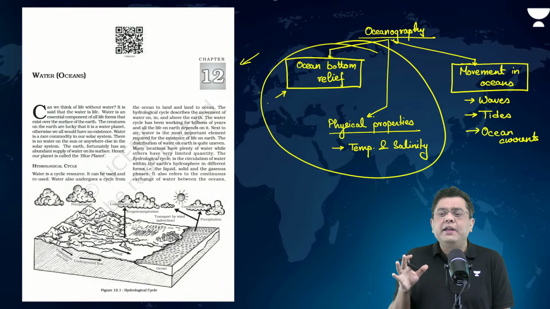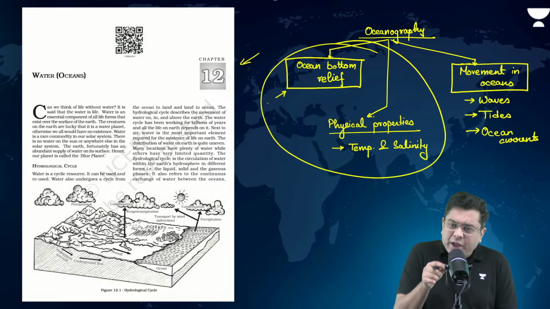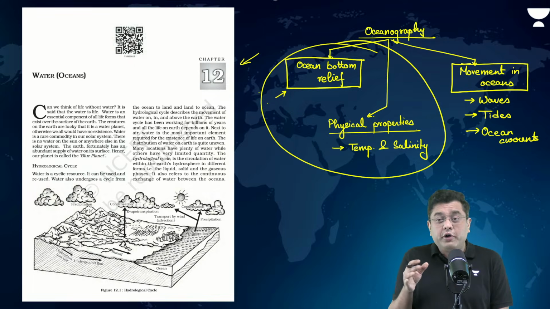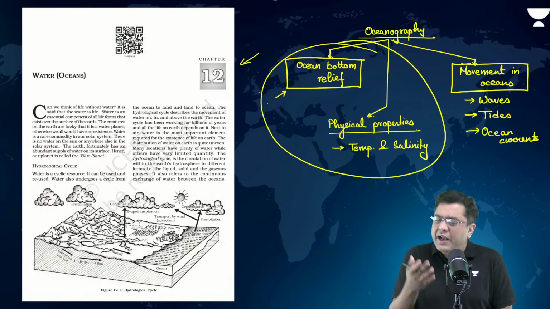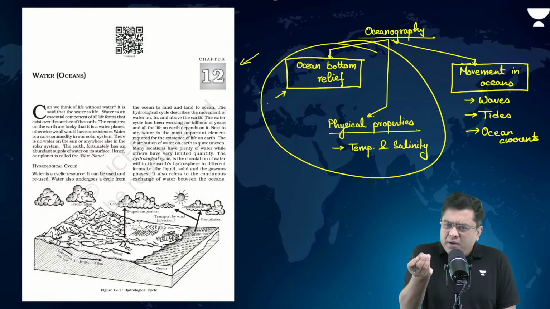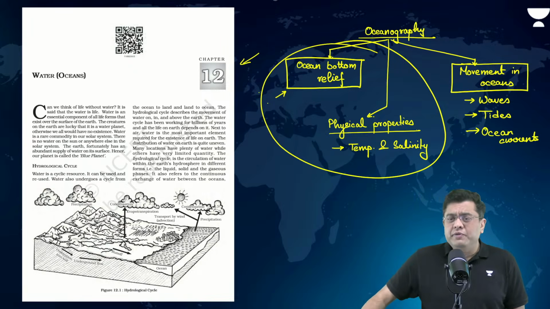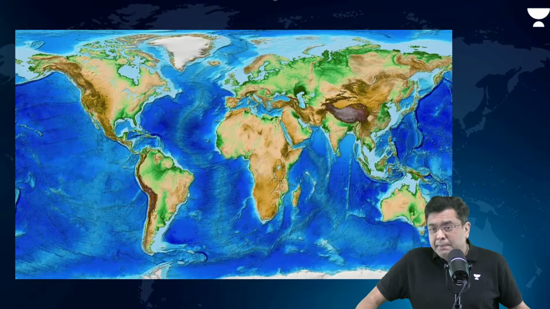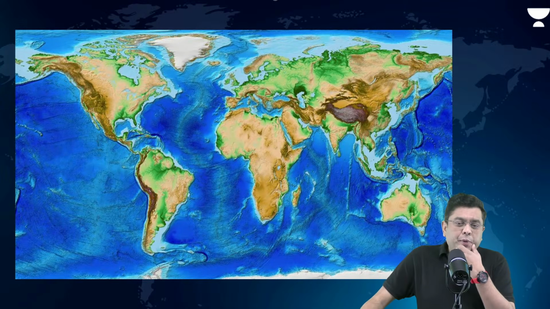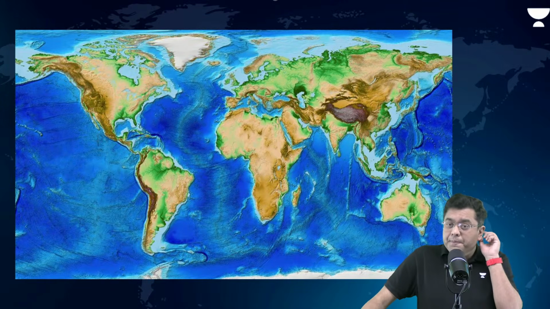Most of that is trapped in the oceans of the world. Only around 2.5% of the water across the world is fresh water, and that too majority of it in the ice caps and the ice sheets, and the remaining in groundwater, very minuscule fraction in the form of the rivers and the ponds. So understanding the ocean becomes important, but the most important part here is the ocean bottom.